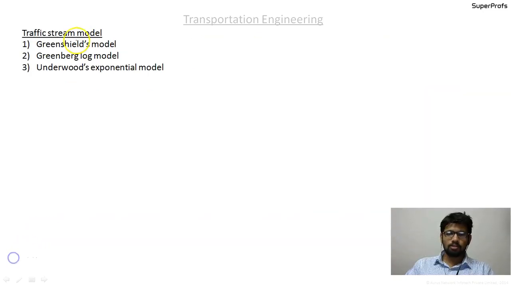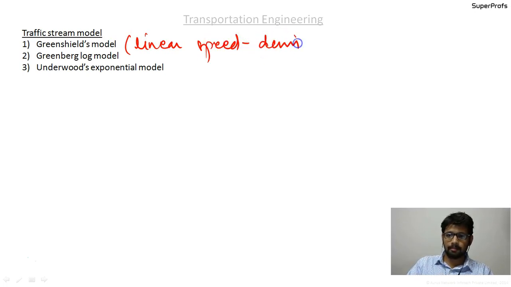Okay, so let us now discuss the traffic stream models. There are three traffic stream models. The first one is Greenshield's model, also known as Greenshield's linear speed density model. The second one is Greenberg's log model, and the third one is Underwood's exponential model.